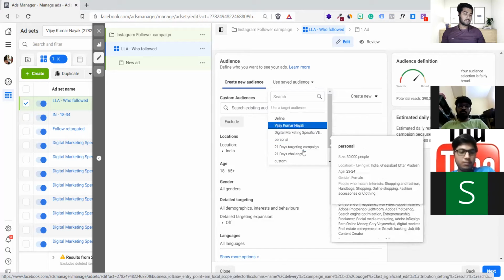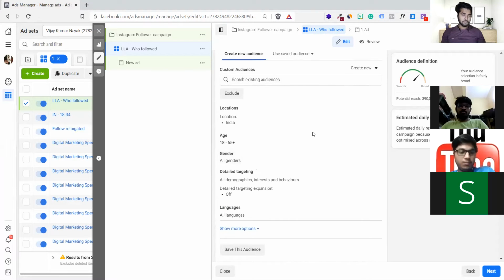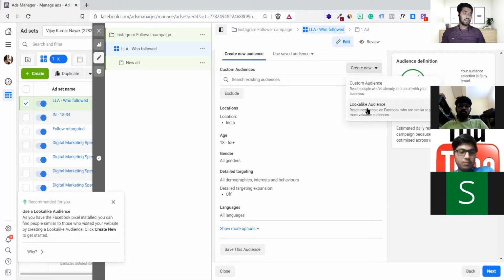If you have saved audiences, it will show you. Suppose you are creating a new ads manager right now and you don't have any audiences created already. So let's create an audience today, guys. First of all, you have to click here. If you don't have any audiences, it will ask what you want to create: a custom audience or a lookalike audience? First, I will create a custom audience.